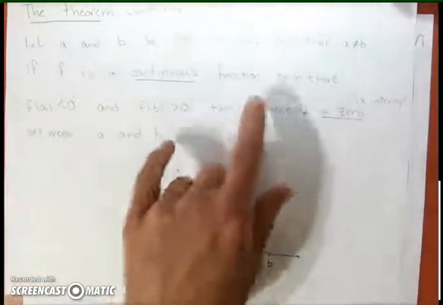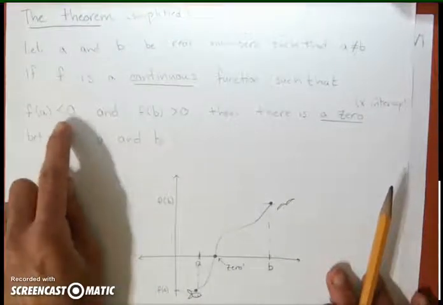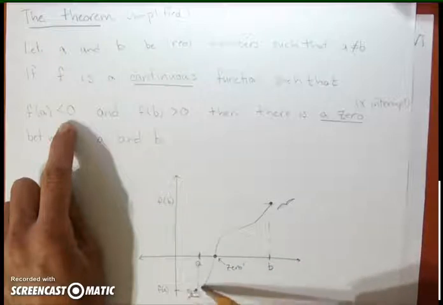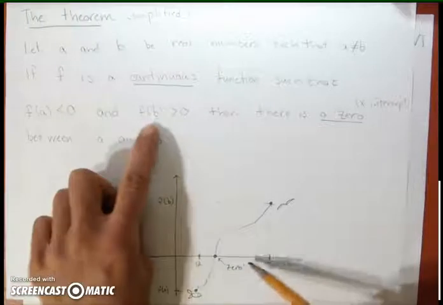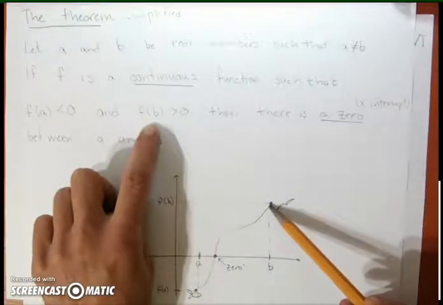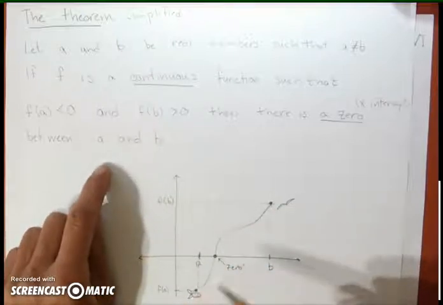So the path a fish would have to take, or the path of flight the bird would have to take, is continuous. So if it's a continuous function, such that f of a is less than 0, so the position of the fish is below the axis, that's all that means. And f of b is greater than 0, that just says the height of the bird is above the axis, then there is a 0 between a and b. There's an intercept.